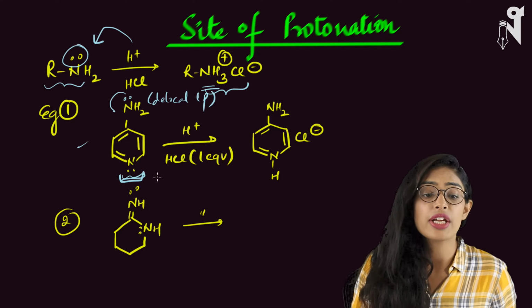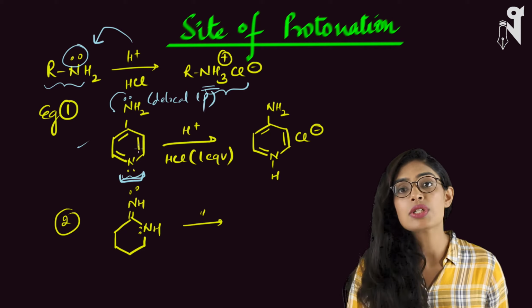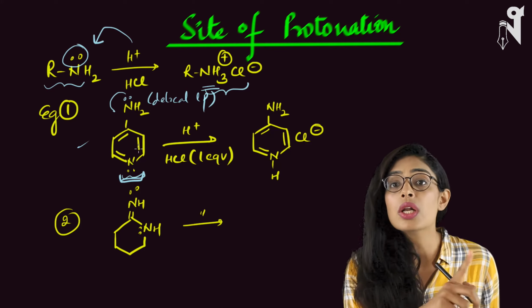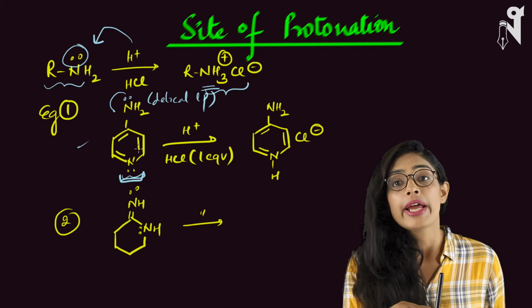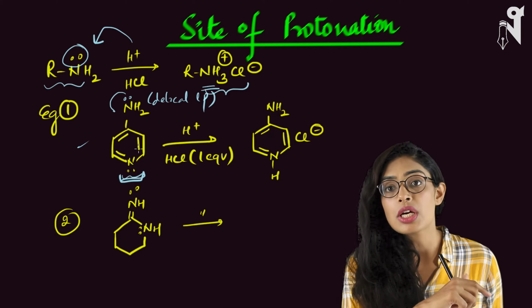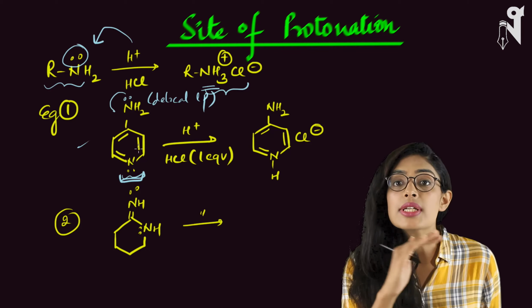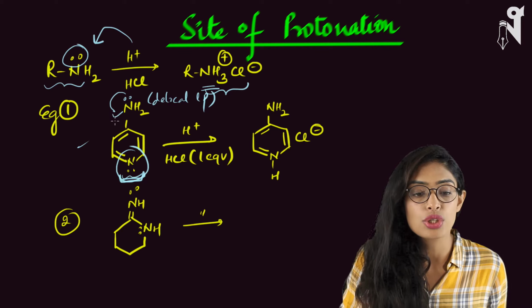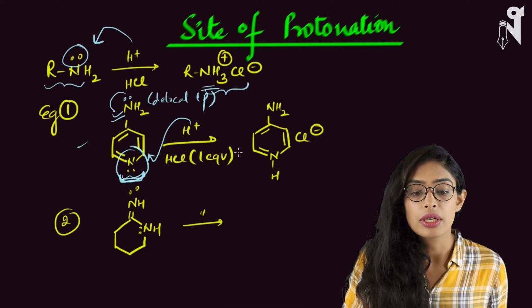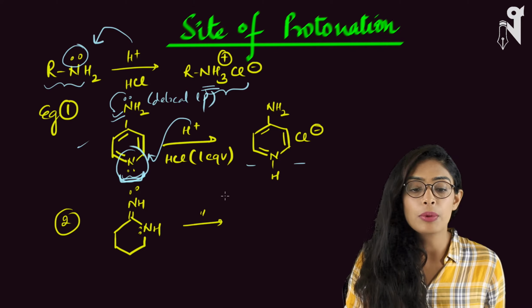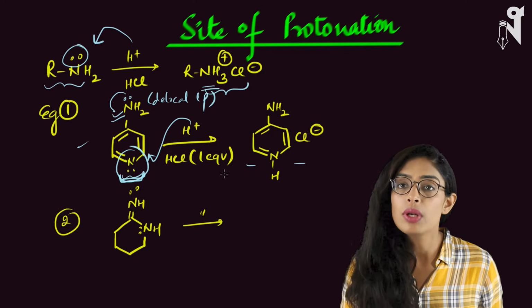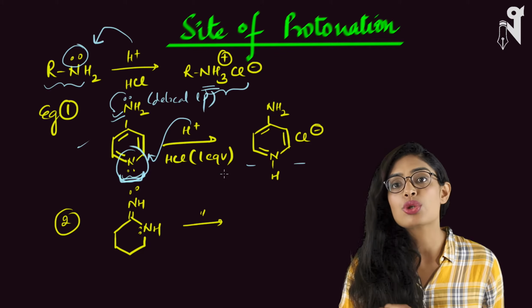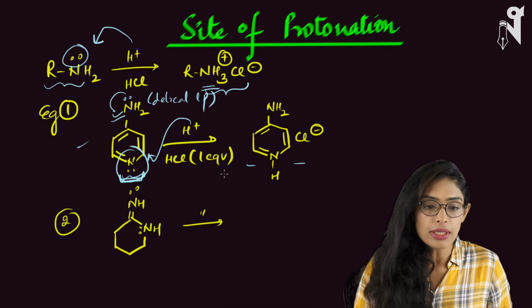We had understood that if H plus comes over here, the positive charge which the nitrogen gets is also resonance stabilized. First of all, it is a local lone pair. Secondly, after H plus attack, the positive charge on nitrogen is resonance stabilized. Hence this seems to be a better position for H plus to attack rather than this NH2. So H plus will attack over here, and this is how your protonated nitrogen will look. Exactly this is how we have to choose which nitrogen H plus should attack. Okay, so now let's look at another compound.